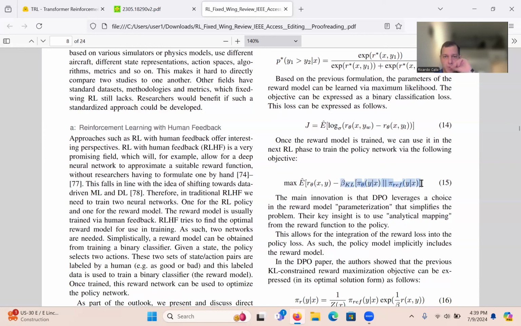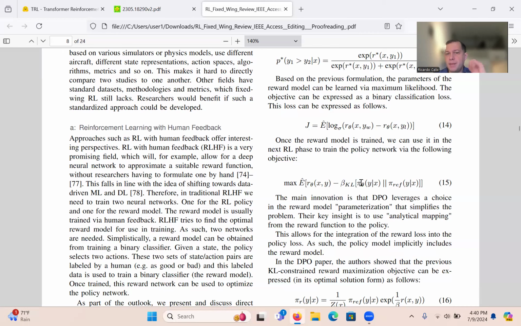right? And this expression here is usually referred to as the KL constrained objective. KL stands for Kullback-Leibler. It's from information theory. Basically you have two distributions and you want to measure how different they are. So in this case, you use the KL divergence to keep the distribution from changing too much.